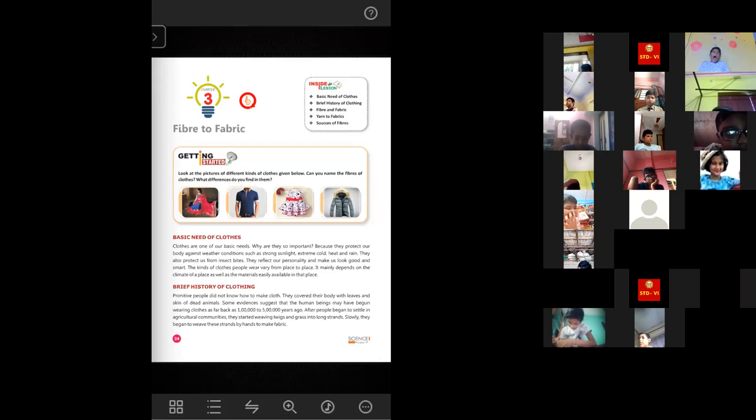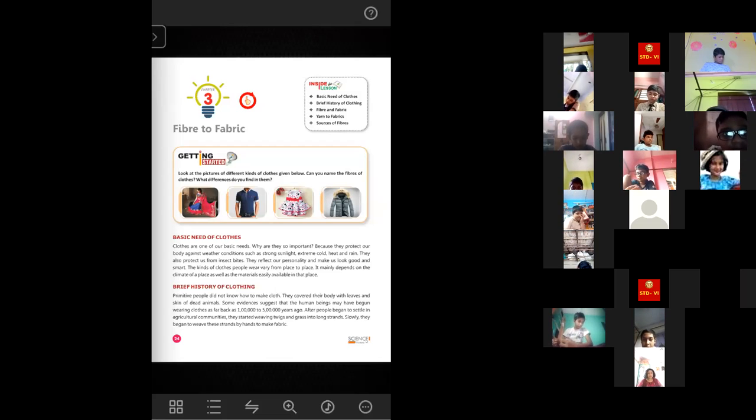Ma'am, also the bark of trees. Yes, bark of trees they used to also use. Some evidence suggests that human beings may have begun wearing clothes as far back as 1 lakh to 5 lakh years ago.